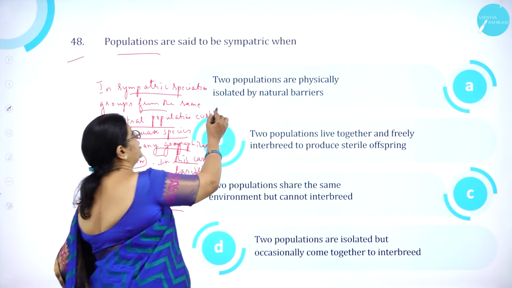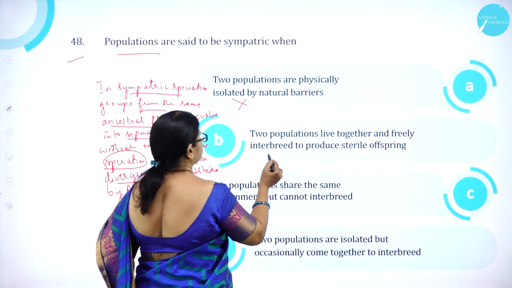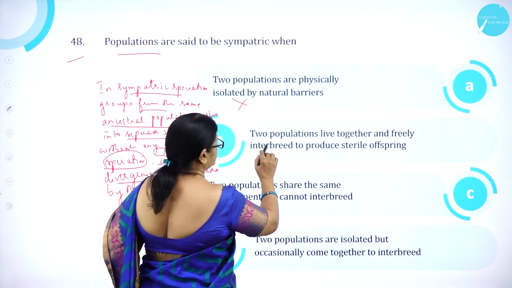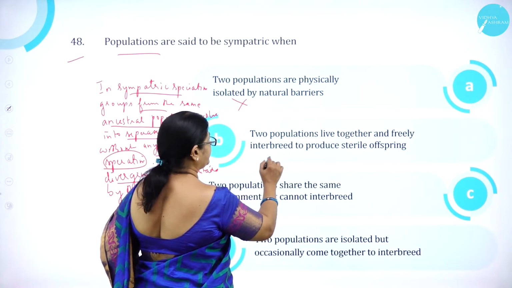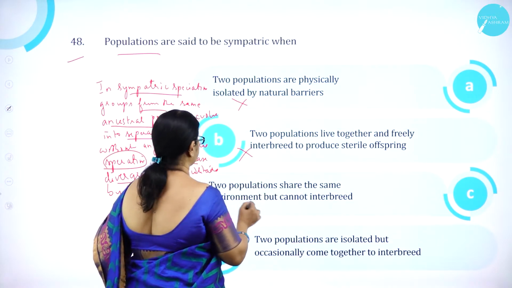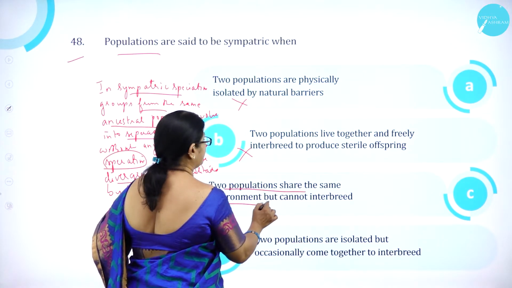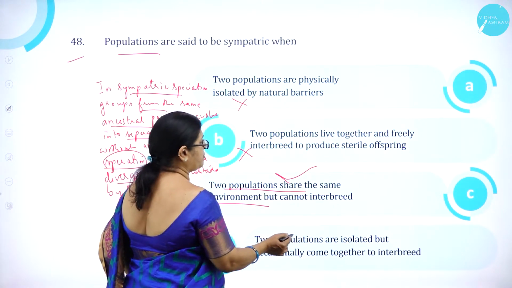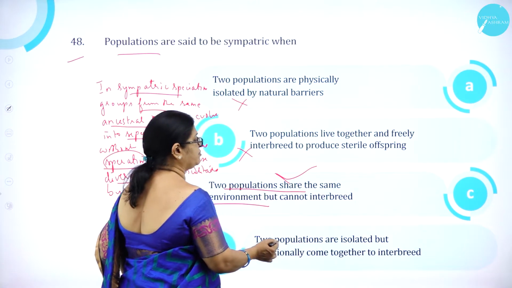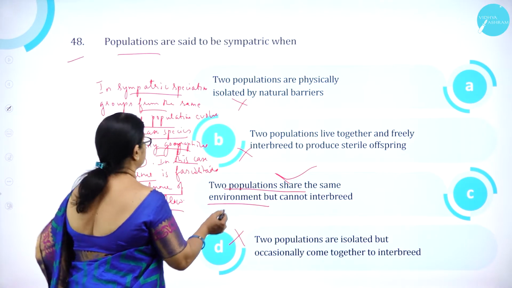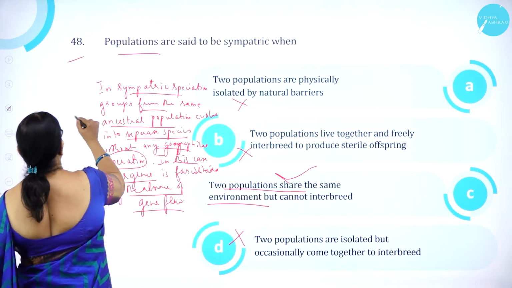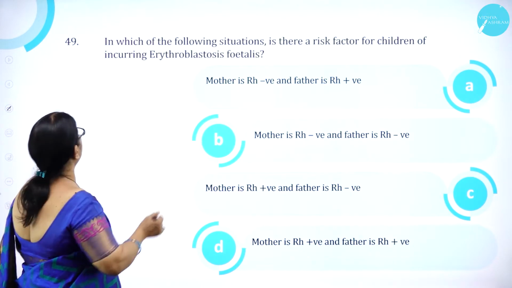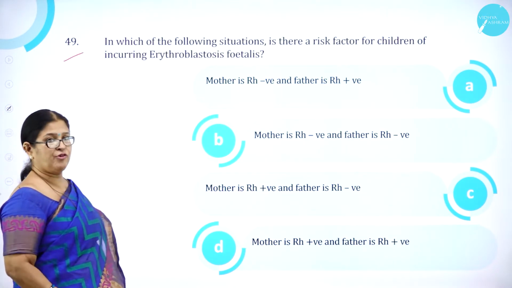So option A, two populations are physically isolated, natural barriers, is wrong. The two populations live together and freely interbreed to produce sterile offspring is wrong. Two populations share the same environment but cannot interbreed is correct. Option D, two populations are isolated but occasionally come together to interbreed is wrong. So option C is correct. Moving on to question number 49.